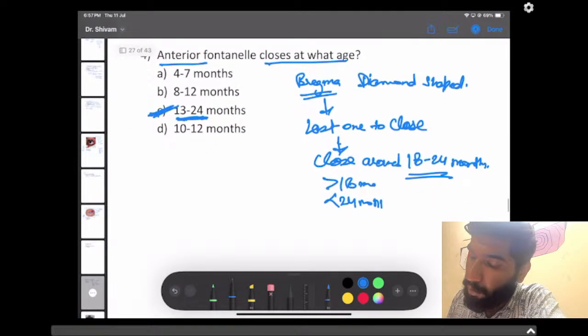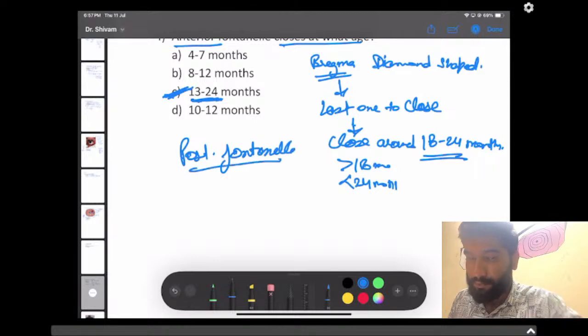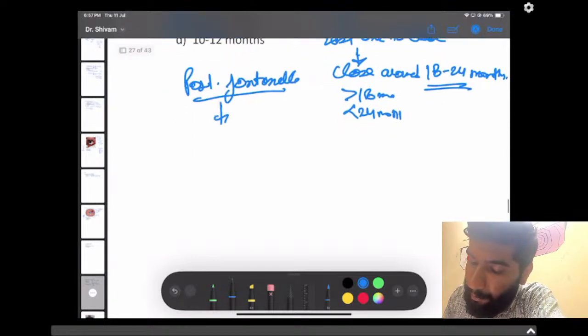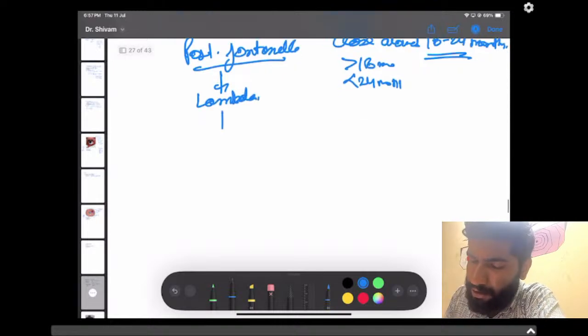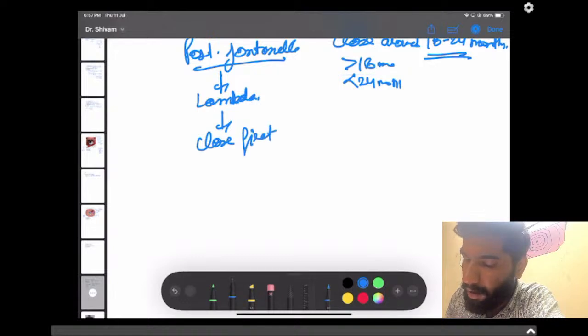And if it was asked for posterior fontanelle, it is known as lambda. It closes first, around 2 to 3 months.